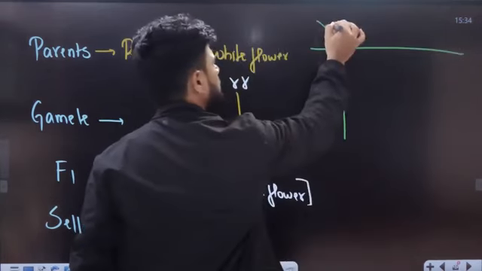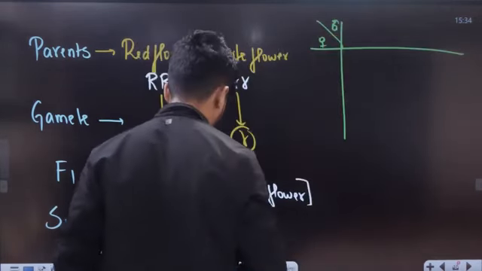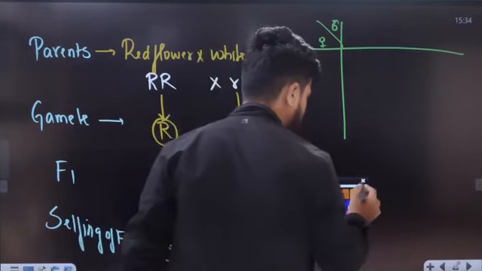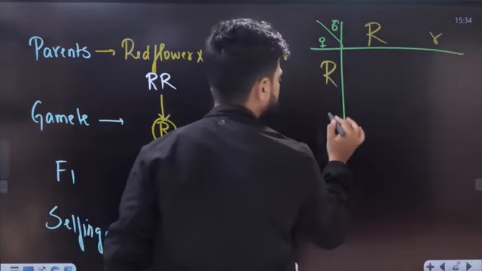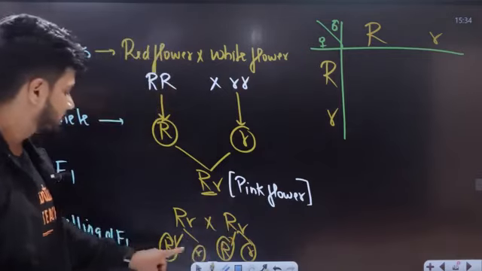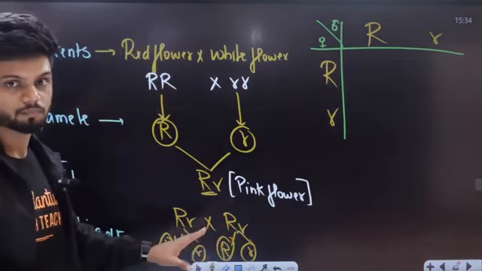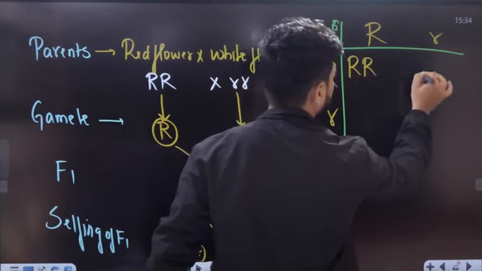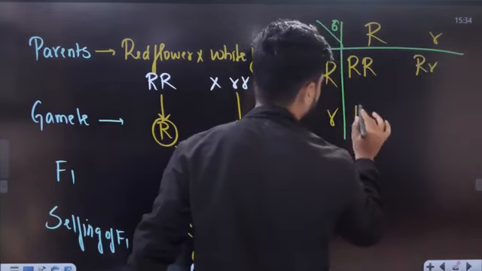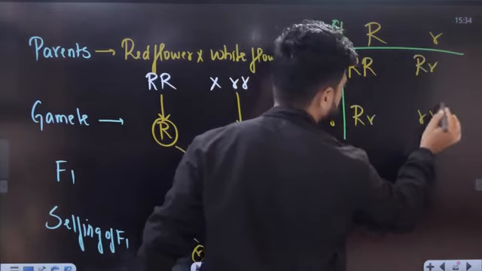Okay. One is male, one is female. Capital R, small r, capital R, small r, from one parent, and capital R, small r, capital R, small r from the other. Now we write the gametes: capital R capital R, capital R small r, capital R small r, small r small r.